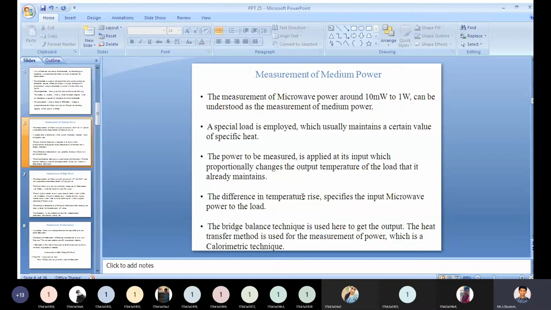The bridge balance technique is used here to get the output. The heat transfer method is used for measurement of power, which is a calorimetric technique.